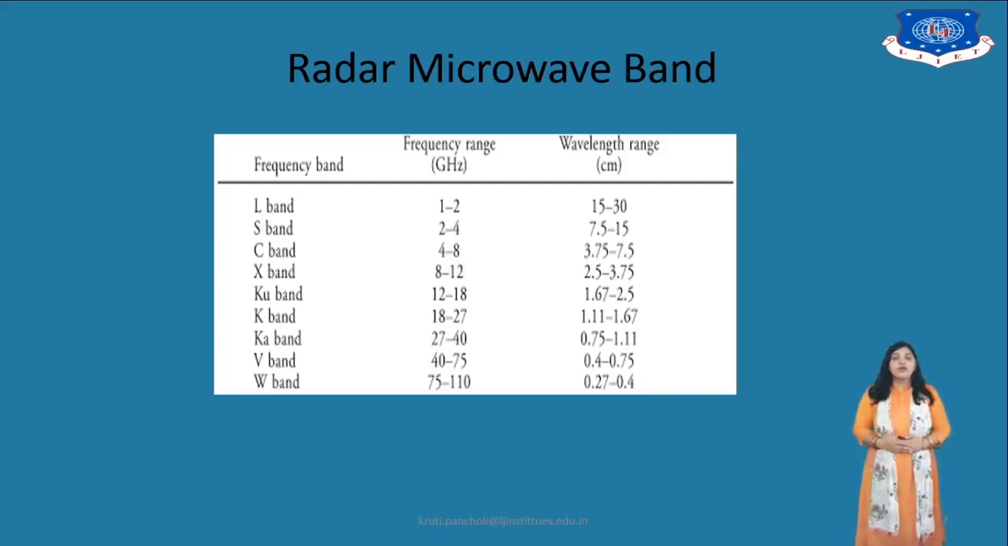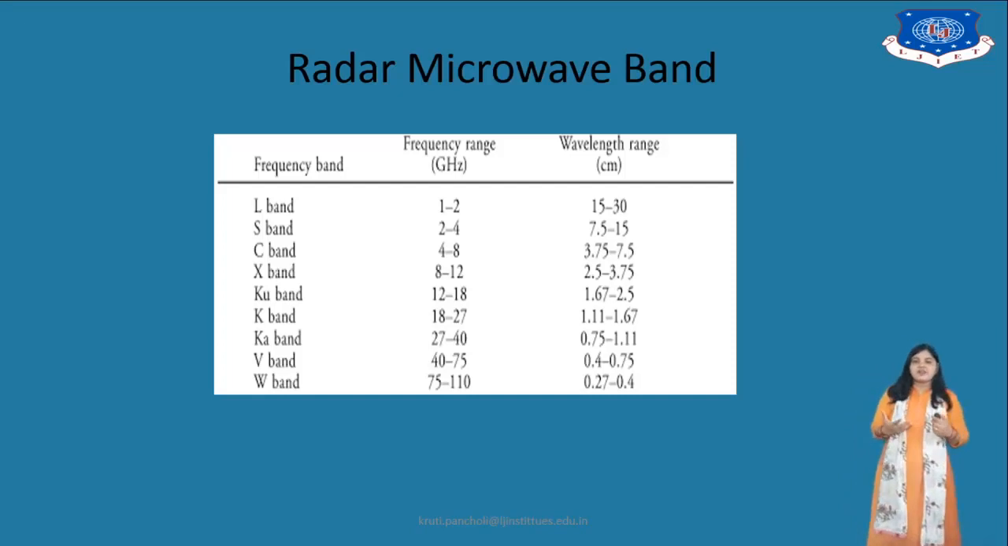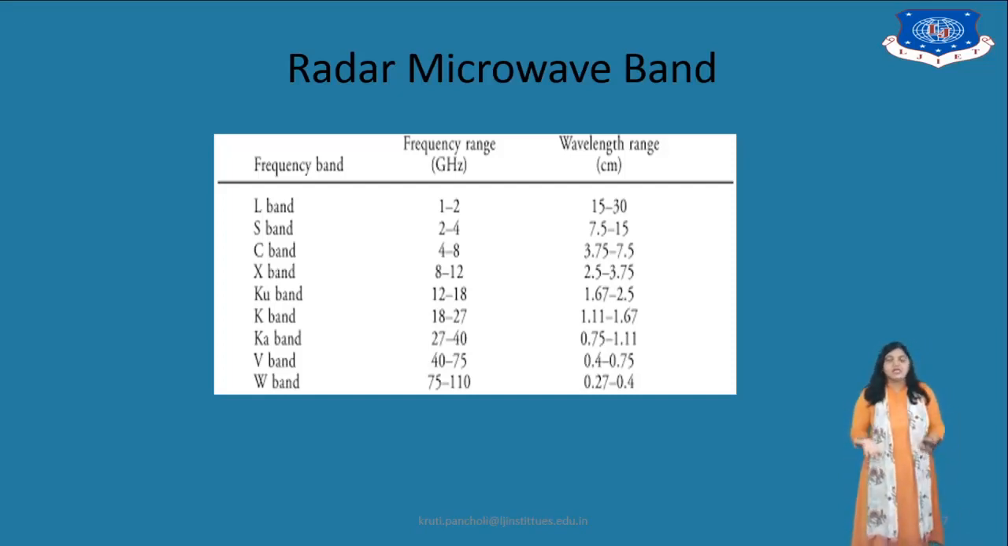So the radar microwave band is again further divided into the L band, S band, C band, X band, Ku band, K band, Ka band, V band and W band. According to that, the frequency range is specified in gigahertz: 1 to 2 gigahertz, 2 to 4 gigahertz, 4 to 8, 8 to 12, 12 to 18, 18 to 27, 27 to 40 gigahertz, 40 to 75 gigahertz and 75 to 110 gigahertz.